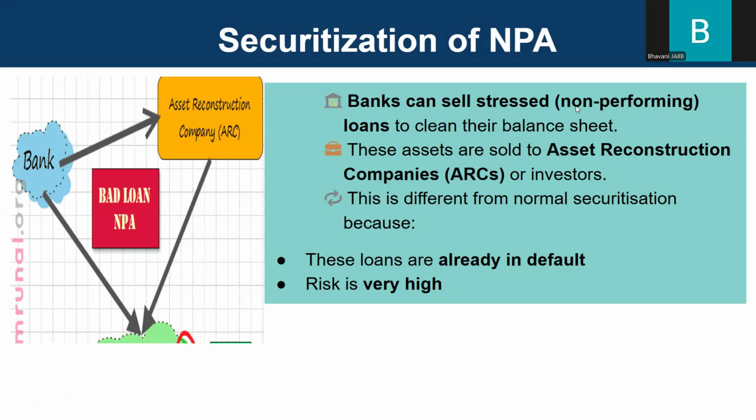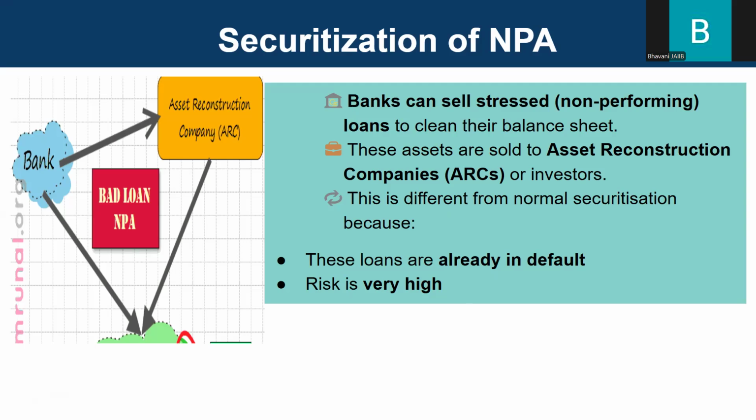So banks can sell stressed or non-performing assets to clean their balance sheets. So these assets are sold to asset reconstruction companies or investors, and this is different from normal securitization because these loans are already in default and the risk is very high. So already the risk is very high because the loan is a non-performing asset. The person is not paying, right? It's a defaulted loan. So selling these to the asset reconstruction company or the investors is called securitization of NPA. So this we have already spoken about in the previous chapters in SARFAESI.